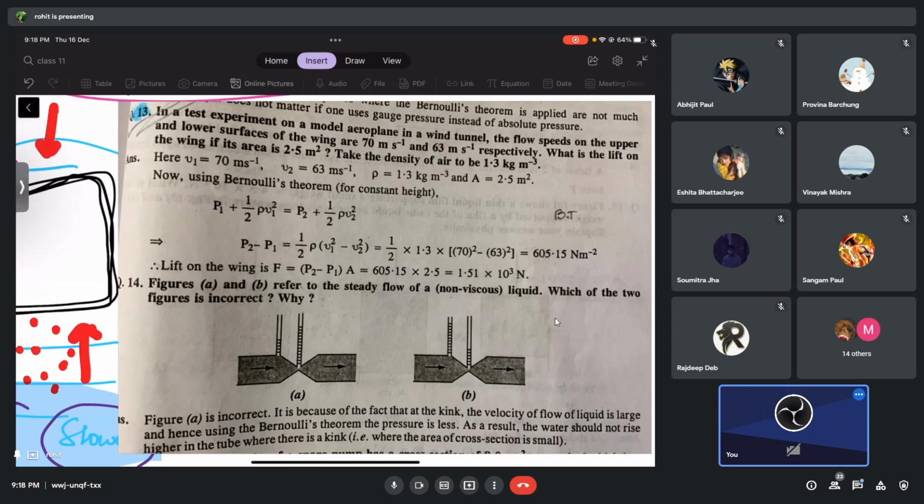I'll just do one more topic today, that is your Venturi meter, okay? So just check. I think it will not be a problem. So I'll do that. So Venturi meter I'll do from this book, right? I think fine. I'll do from here. Okay, see. So what is Venturi meter? Anybody knows what is Venturi meter?